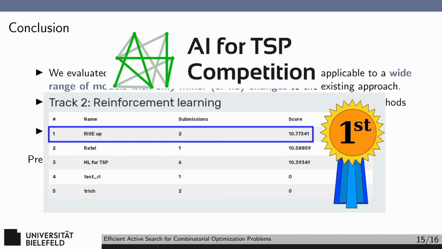We also note that our efficient active search approach won the AI for TSP competition, which involved a stochastic orienteering problem with time windows. This independent test of the quality of efficient active search further shows the effectiveness of the approach. Thanks to Finn